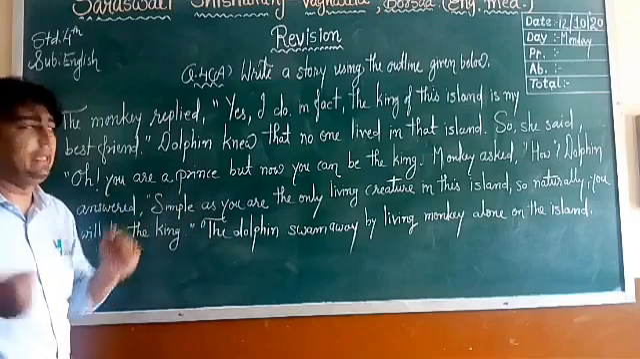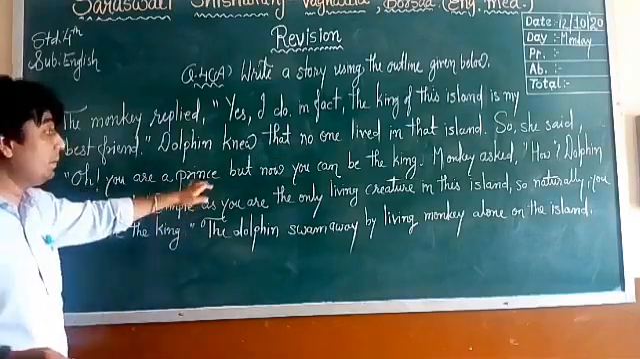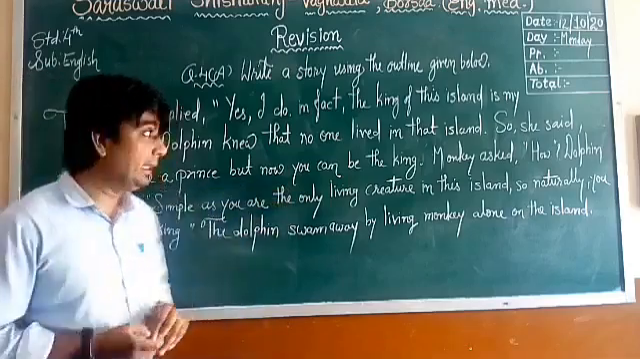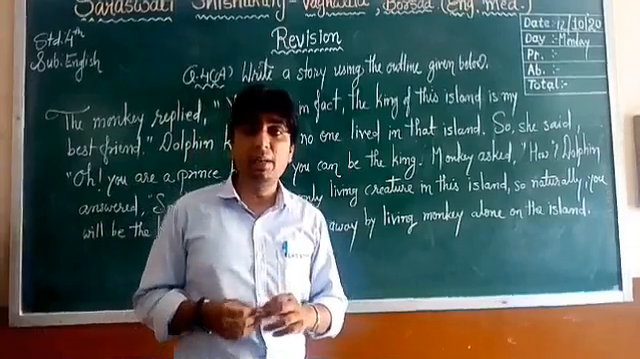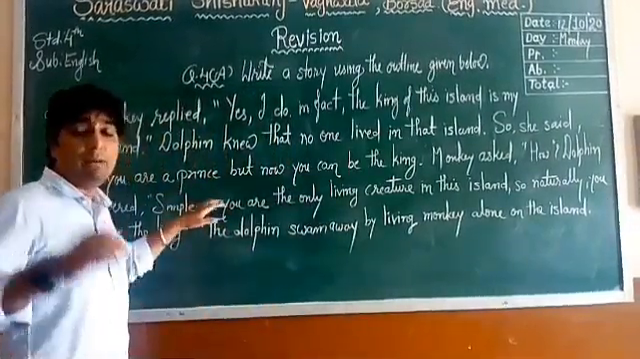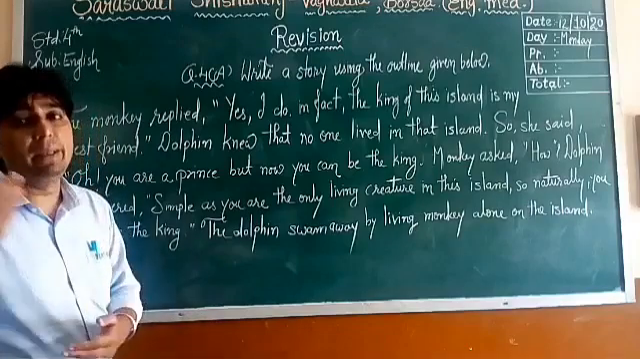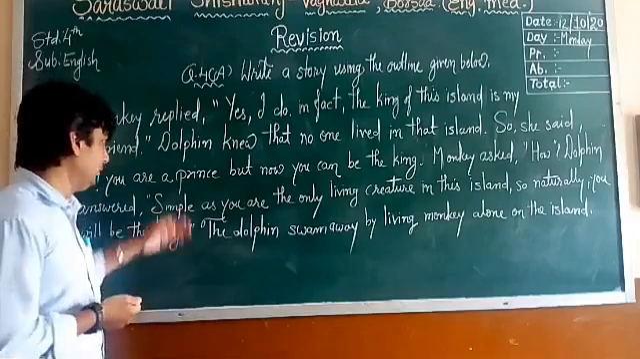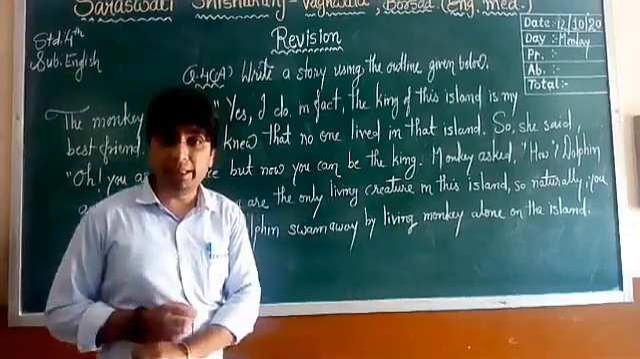The monkey was lying. So the dolphin said, "Oh, you are a prince, but now you can be the king. If you know your best friend, he is a king, right? But in that relation you are the prince. But now the chances are that you may be king of this island. So you are a prince, but now you can be the king."